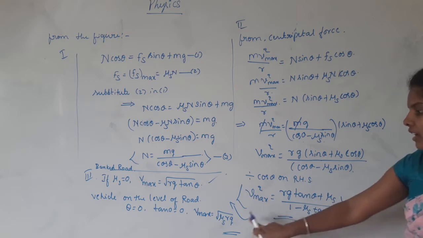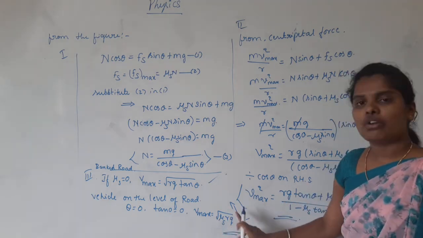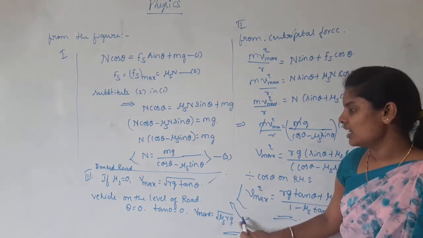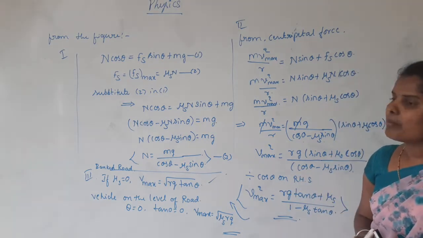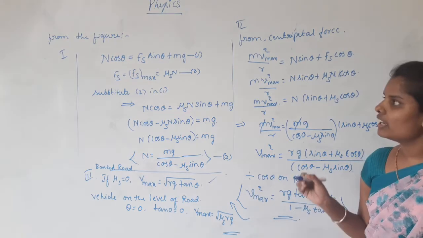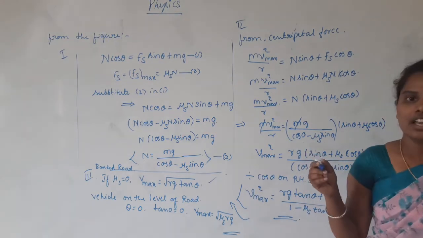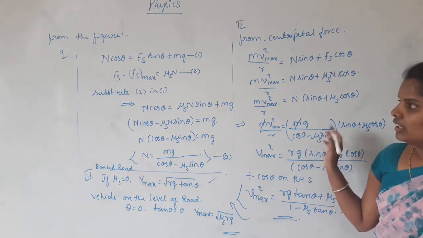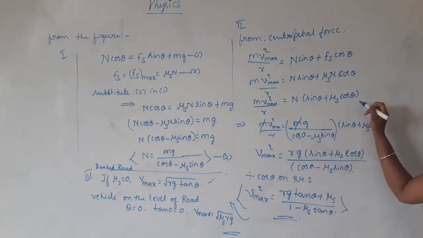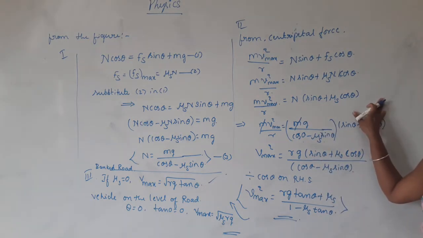Remaining will be v max equals the square root of mu s rg. This is the derivation of the maximum safe speed when the vehicle travels on a banked road in a circular path. So just write it again and correct these mistakes.